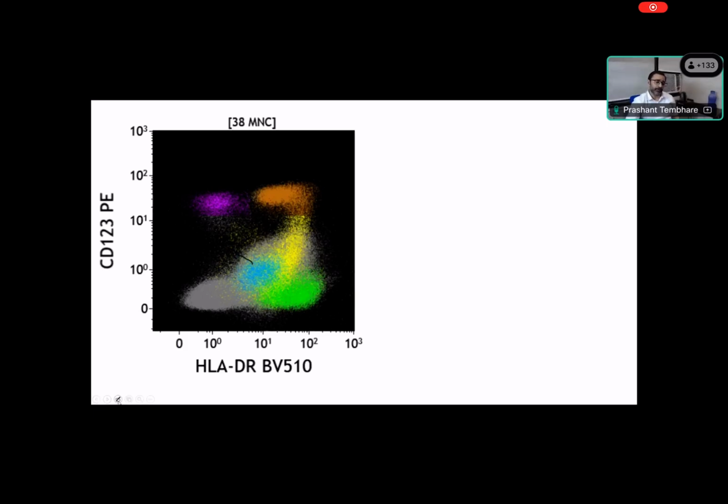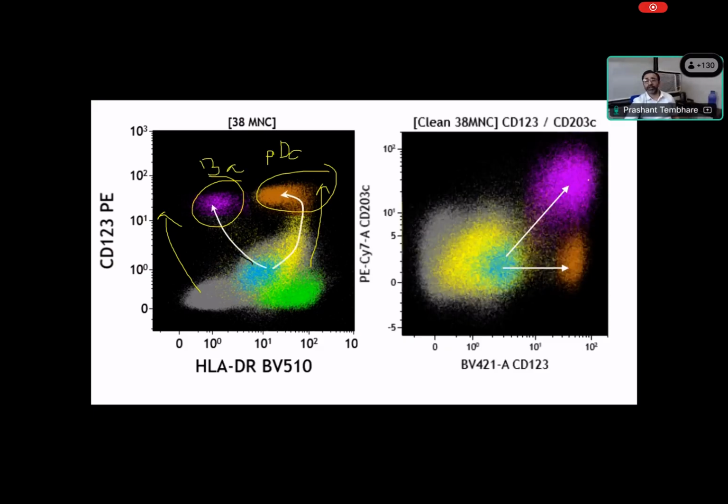When we go to basophils, they lose HLA-DR and they gain CD123. So these are basophils. In the same way, dendritic cells have increasing CD123, but they retain HLA-DR expression. That is the myeloid dendritic cell. So these are myeloid dendritic cells. Sorry, PDC. These are PDC, plasmacytoid dendritic cells, and we have basophils, right? So these are different cells. This is the migration pattern. Basophils express CD123, and so do dendritic cells. PDCs are negative for CD203 but strongly express CD123. You can see the PDC and basophils can be differentiated by this marker.